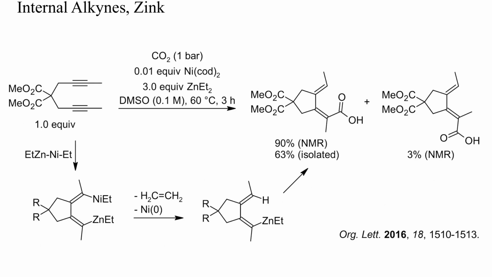Here, a diene was cyclized by treatment with catalytic nickel and an excess of diethyl zinc. Again, a vinylic organozinc intermediate was formed that reacted with carbon dioxide to the corresponding carboxylic acid. Here, however, no addition of an ethyl group to the alkyne occurred.